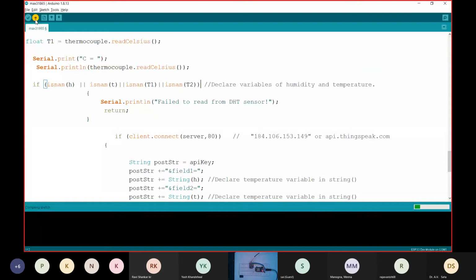The green pin is pin number 13. I will first connect pin number 13. Then the purple pin will go to pin number 12.